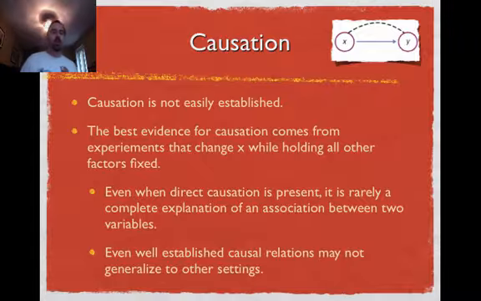We'll look at some examples in a second here. The only way to really show causation, it's really hard to establish. I mean, it took years and years for the scientific community to really feel comfortable with the causal relationship between lung cancer and smoking. We kind of had this sense that there was a causal relationship, but to actually prove it was very hard. So the best evidence for causation comes when you fix everything else and you move one variable in order to see what happens to the only other variable you haven't fixed.